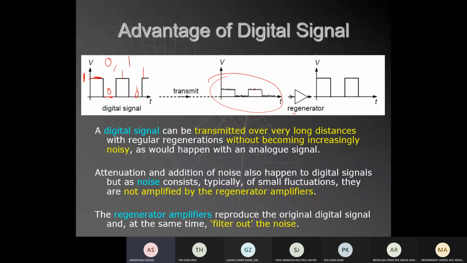But when we do regeneration, normally in digital we say regeneration, we regenerate the signal. The regenerator only knows two values, 1 or 0. So an intermediate value will be brought back to 1, and the one quite close to 0 will be brought back to 0. So you get back the signal 1010.